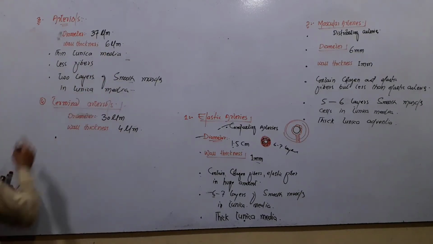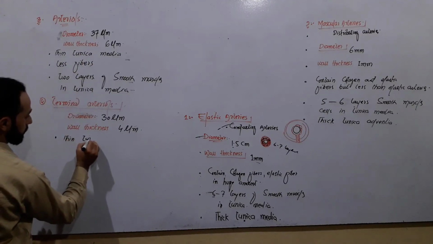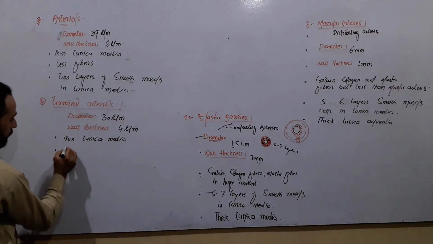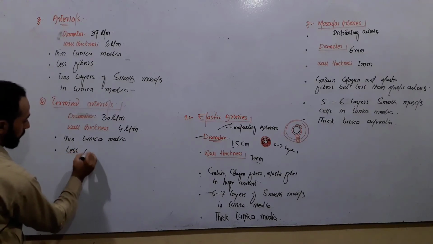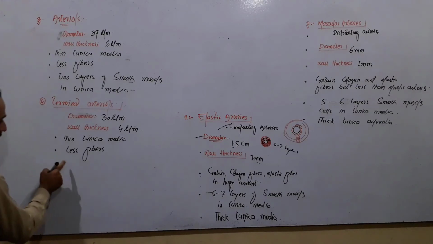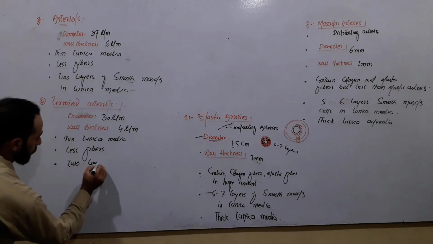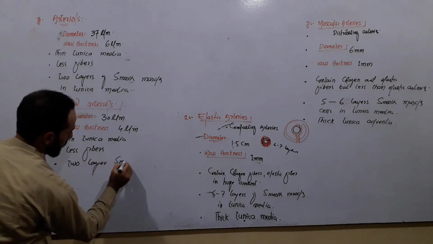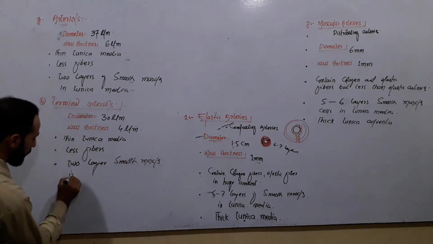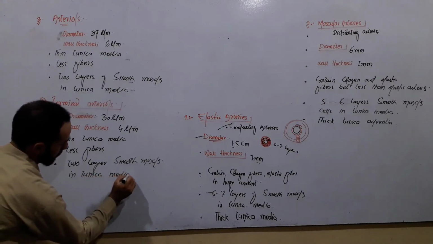Then the next thing, they also have thin tunica media. They also contain less fibers in their tunics, right? And they also contain 2 layers of smooth muscles in tunica media, right?